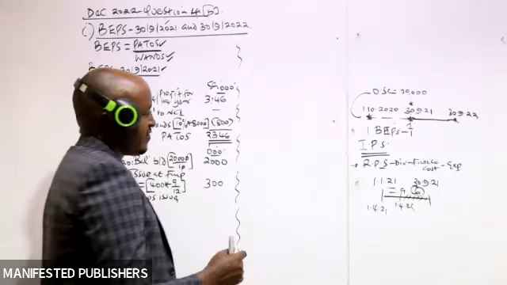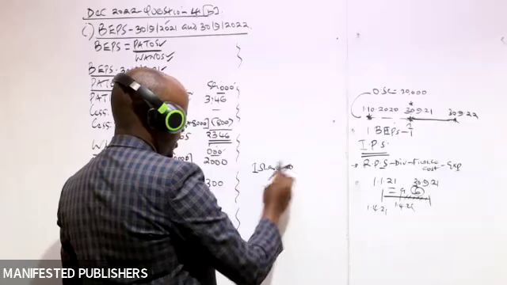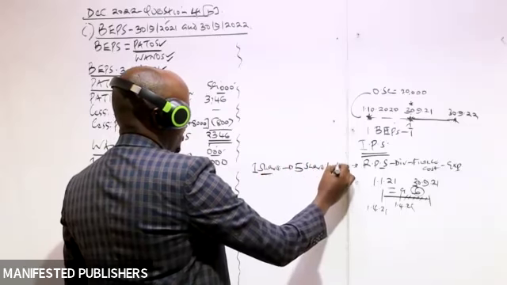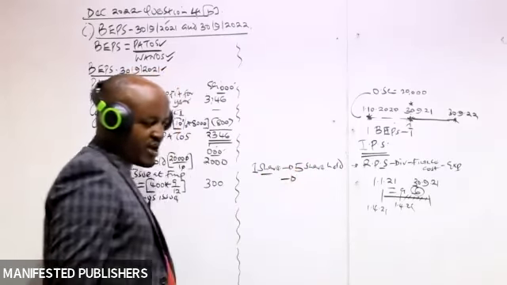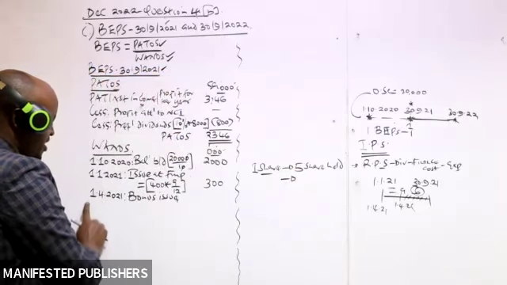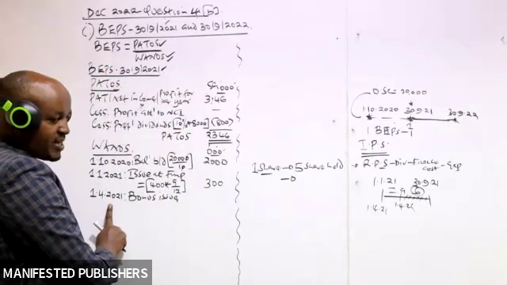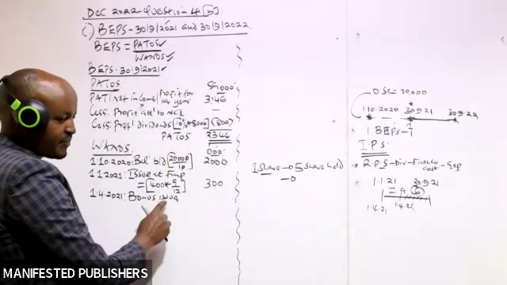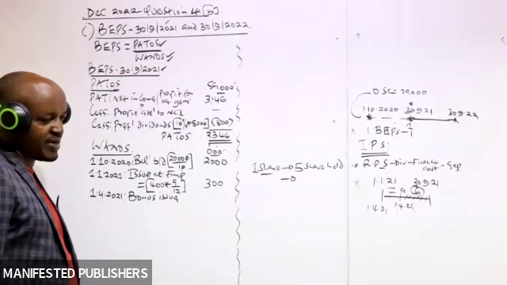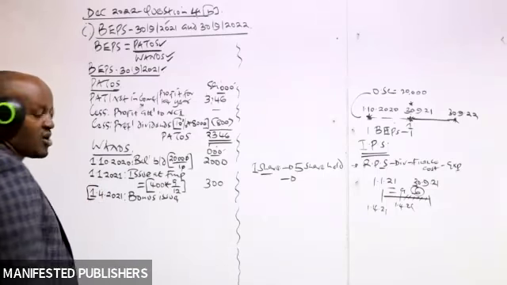A 1 for 5 bonus issue means that the company was to issue 1 share for every 5 shares which were held. So therefore, you come back here and you ask yourself, on this particular date, how many shares were held? You can't get that in the question, in the information given to you by the examiner. You can only get that from your working here. Before this bonus issue was made, how many shares had been issued by our company?